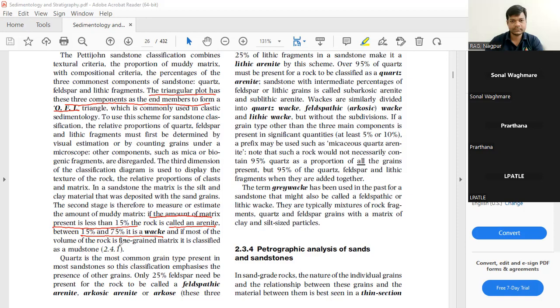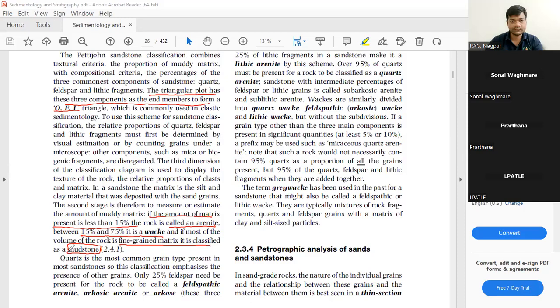And if most of the volume of the rock is fine-grained matrix, it will be called a mudstone. So remember these terminologies: what is arenite, what is wacke, and what is mudstone.